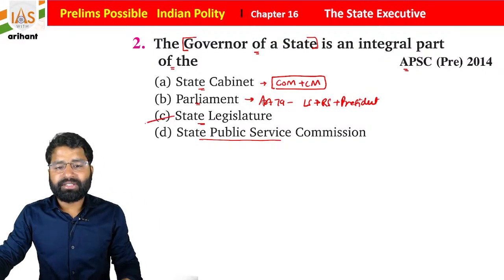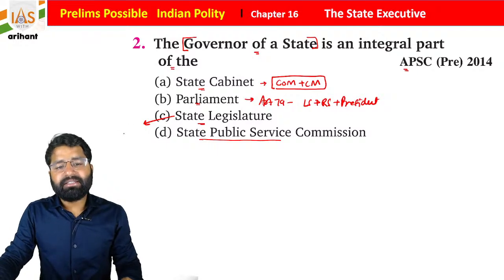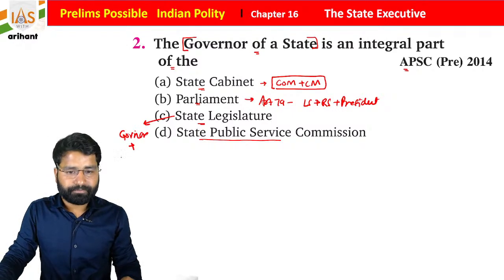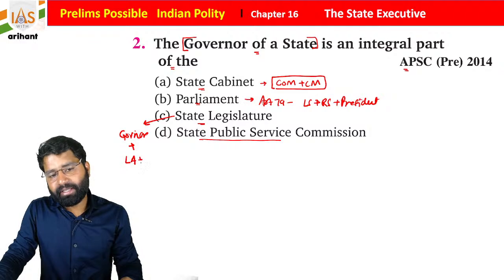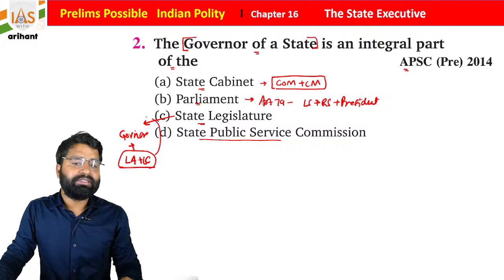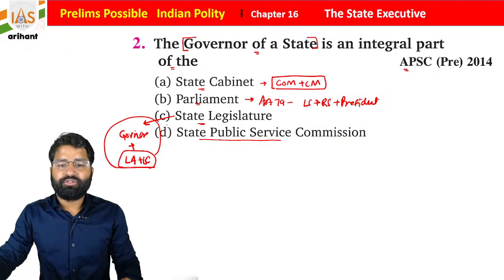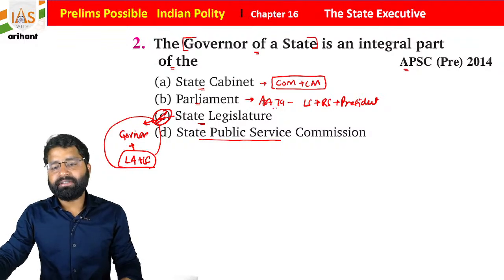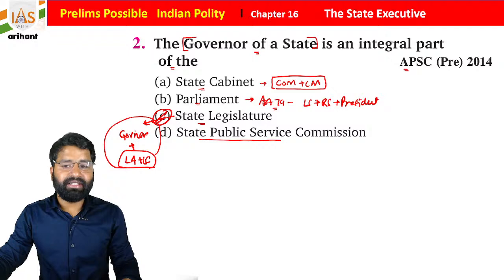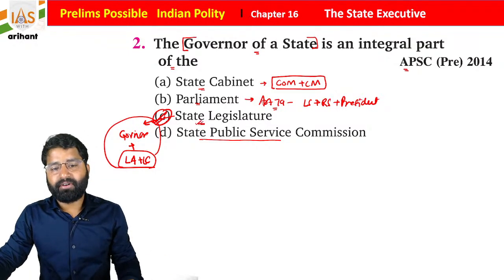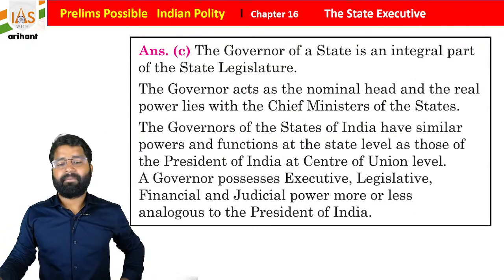Now if we talk about the state legislature, the state legislature consists of the Governor of the state, along with the legislative assembly, and if a legislative council is there, then the legislative council is also part of the same thing. I hope you are getting it. So the right answer will be answer number C. Okay, we already discussed that Article 79 is about the Parliament, meaning the union legislature, and the state legislature is also there. I hope you are all getting it.